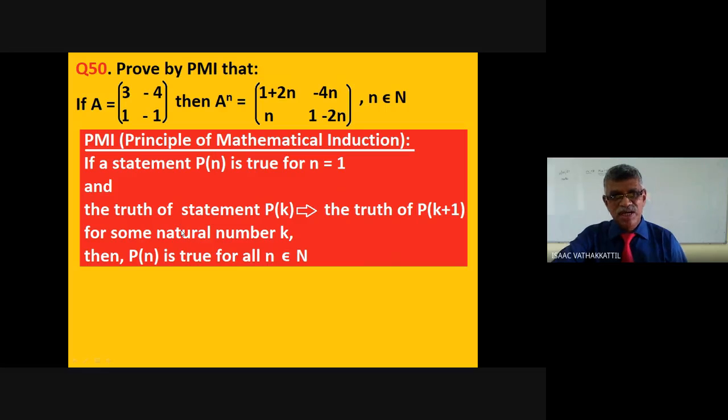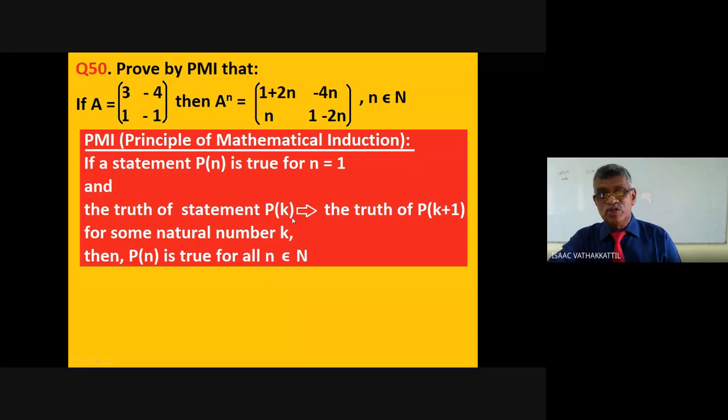What is the principle? If a statement Pn is true for n equal to 1, that is the first condition, and further, the truth of statement Pk implies the truth of statement Pk plus 1, then Pn is true for all n. That is the main thing here. So once it is true for n equal to 1, by this statement we prove that P of 2 will be true.